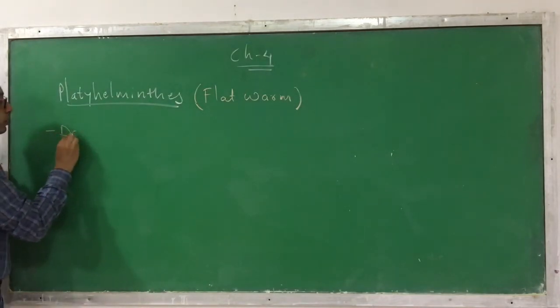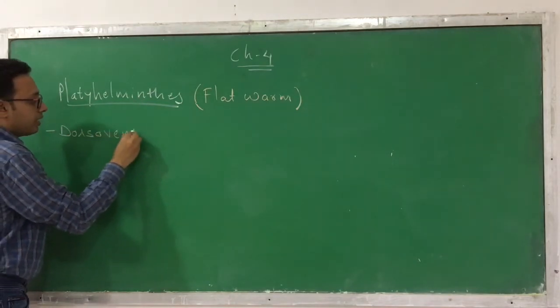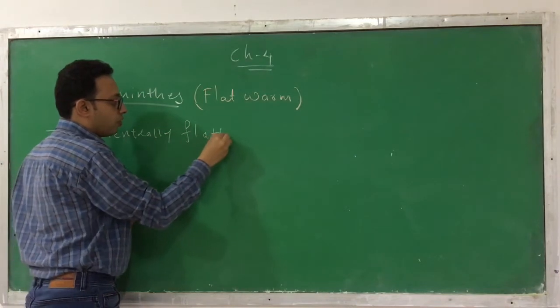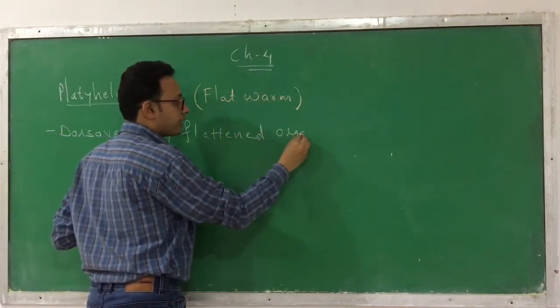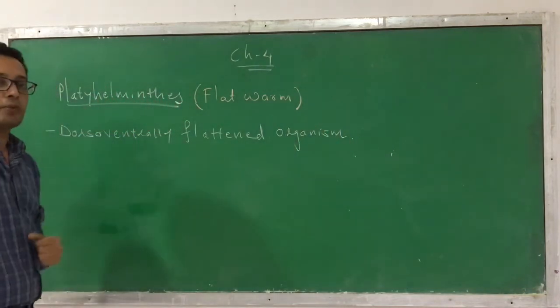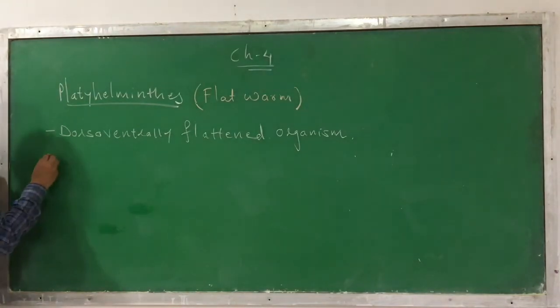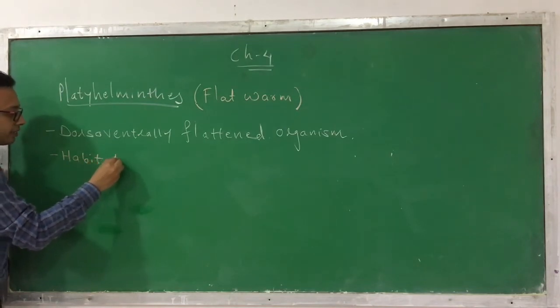Because one of the most important characteristics of Platyhelminthes is that they are dorso-ventrally flattened organisms. This is the most important characteristic you can find in them. Now we see the normal things we were discussing, that is, the habitat.